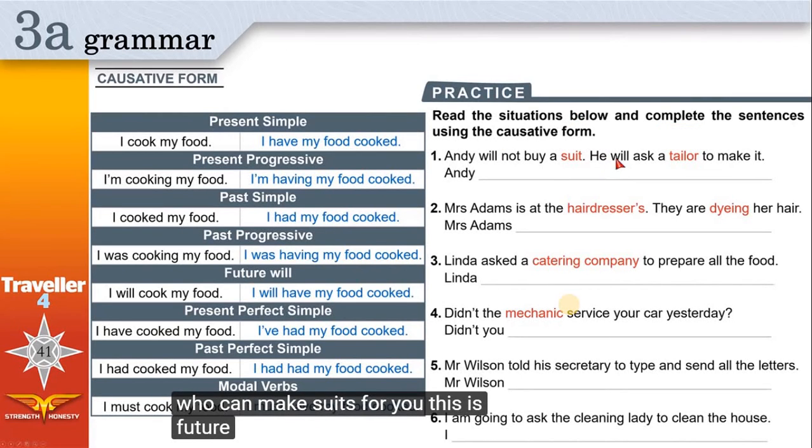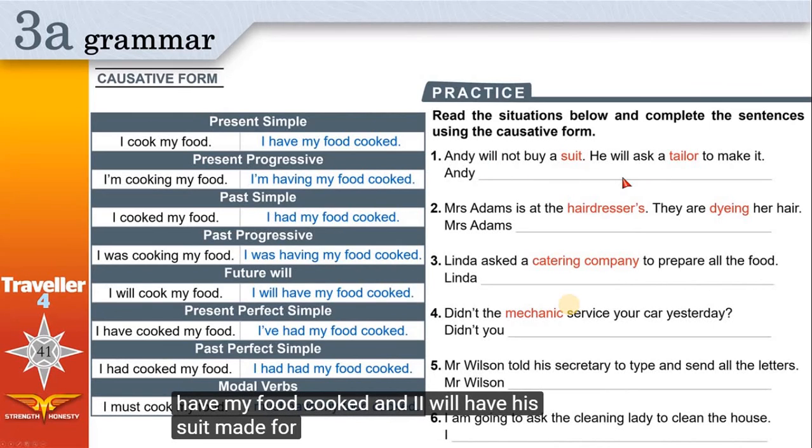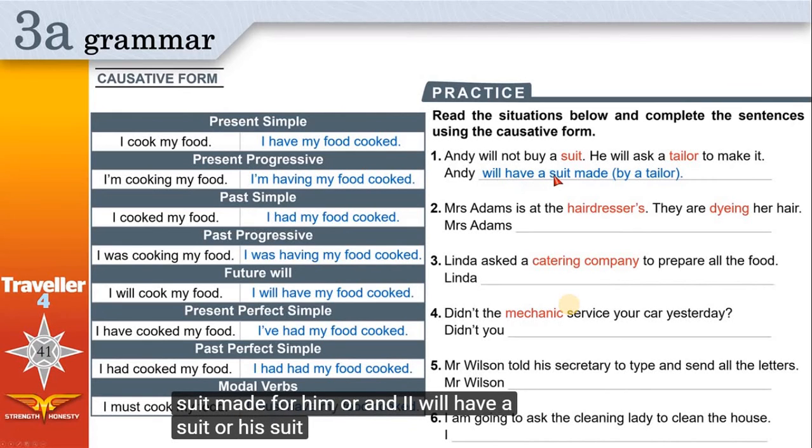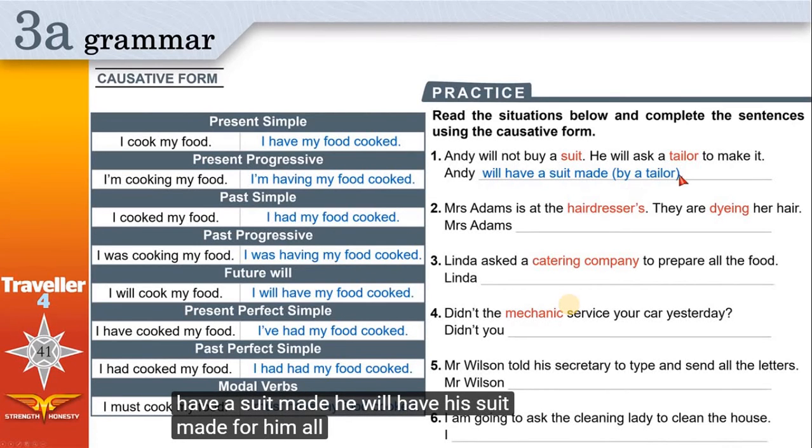This is future will. Look here, future will. I will have my food cooked. Andy will have his suit made for him. Or Andy will have a suit or his suit made by a tailor. If you want to mention tailor, if you don't want to mention tailor, that is okay. He will have a suit made. He will have his suit made for him. All these answers are correct.